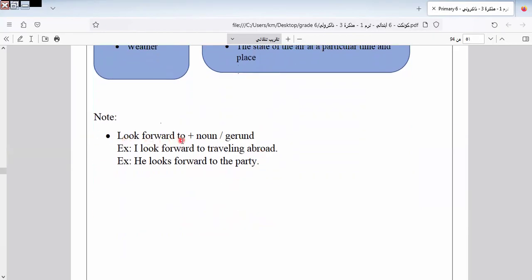Here, look forward to, noun and gerund. Like say, I look forward to traveling. I look forward to the party. Here we look forward to must be followed by two things, by noun and by gerund. Like this, I look forward to traveling. So here I put the verb in gerund. Or I look forward to the party.